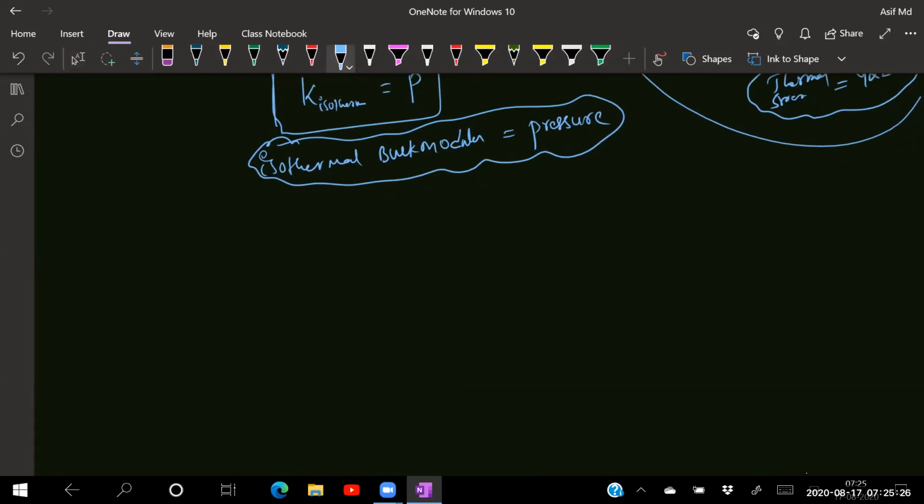Now apply the first law of thermodynamics and tell me. From the first law of thermodynamics, what is it? dQ is equal to dU plus dW. Is anything becoming zero in this?